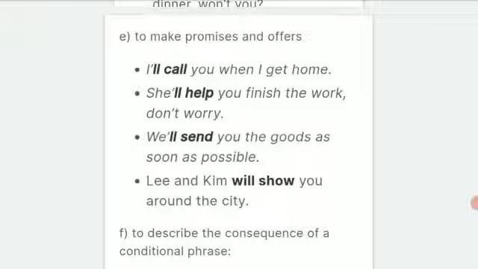So we say, I will give you after some time. I will come and talk to you after some time if you do this work. If you do your homework, I will give you chocolates. So like this we use it. That means we are promising, we are offering something. When we are offering something, we have to use will.